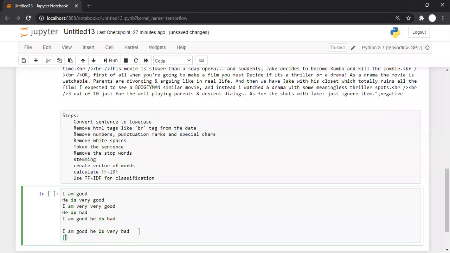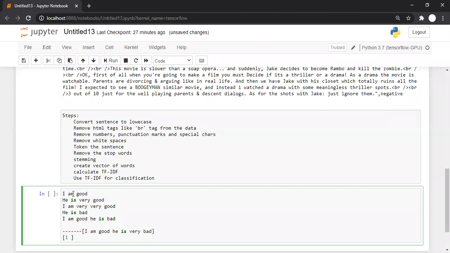So how do we represent the first sentence in the form of a vector? First, I. Is I there in the first sentence? Yes, I'll write it as 1. Is am there? I am referring to this list only.